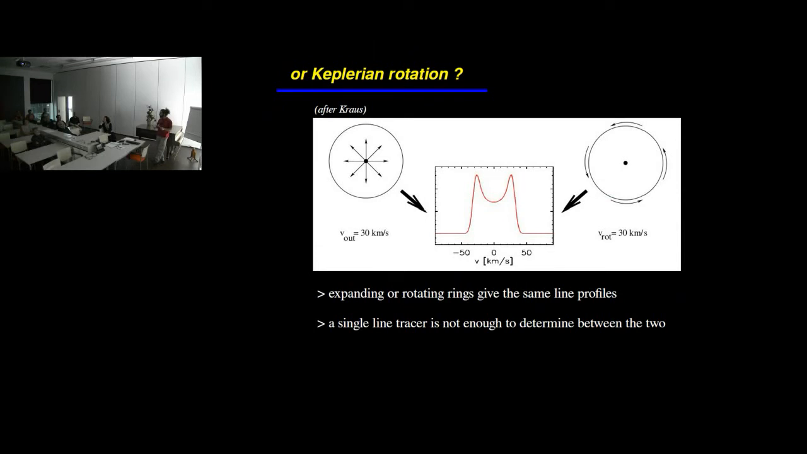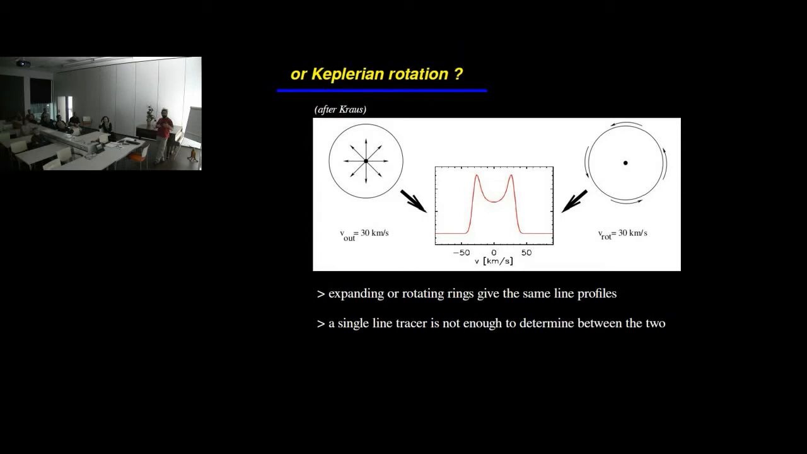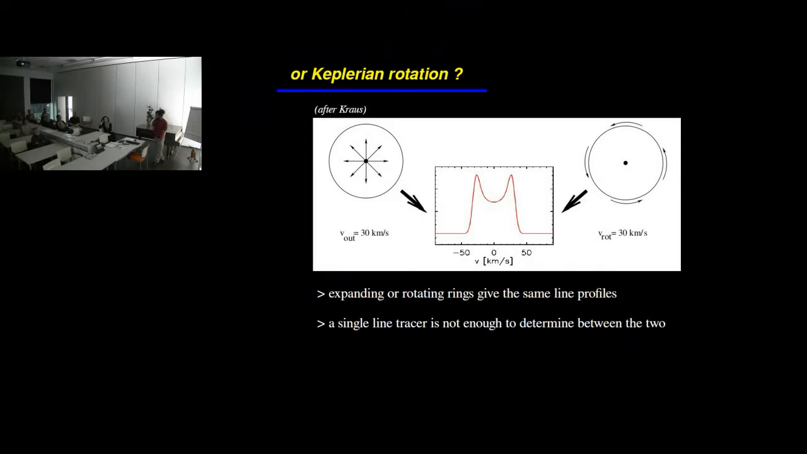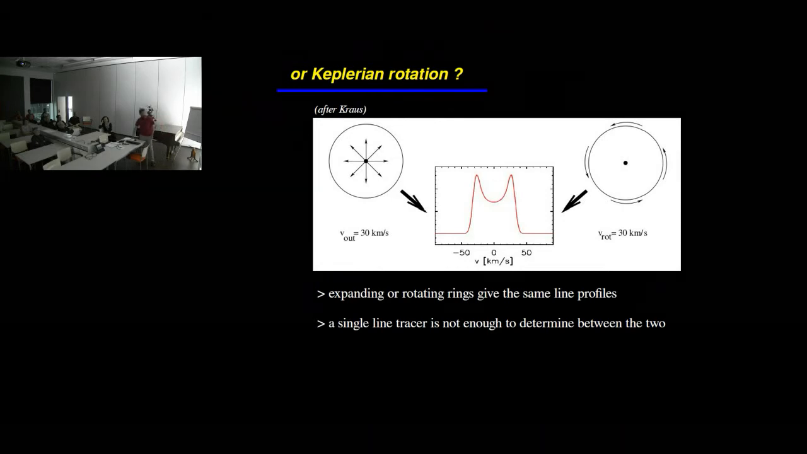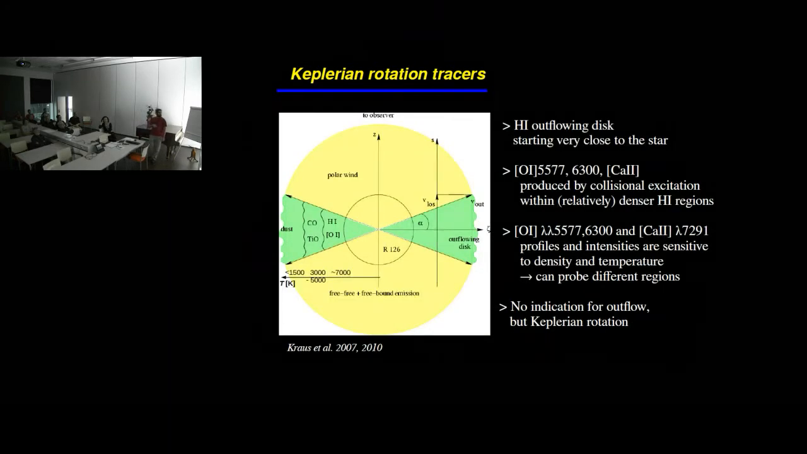Now, in order to resolve this, we have to define more tracers, which means finding more lines that present this kind of profile that could give us the rotational velocity and in that way probe different regions. In order to do that, there was a series of papers in which Kraus et al.